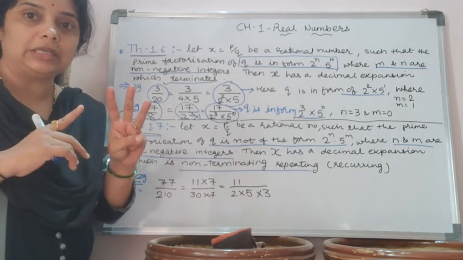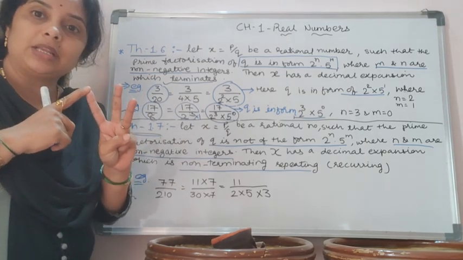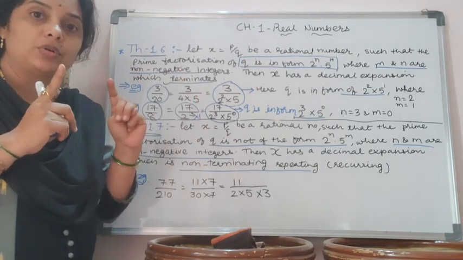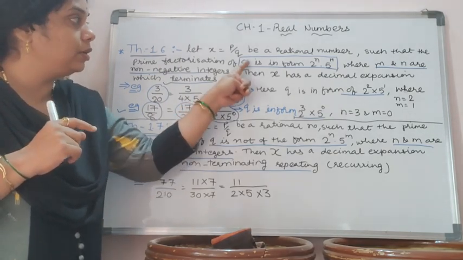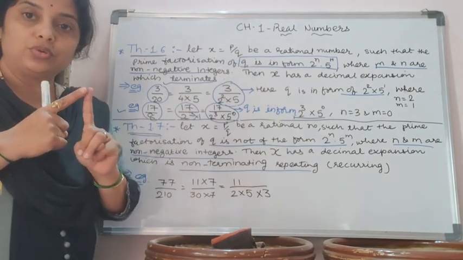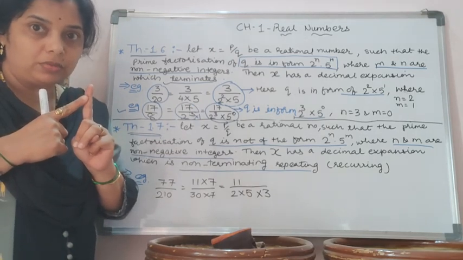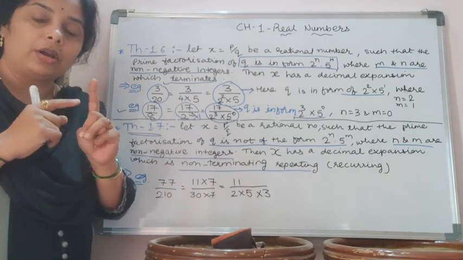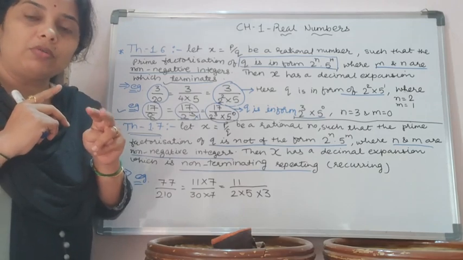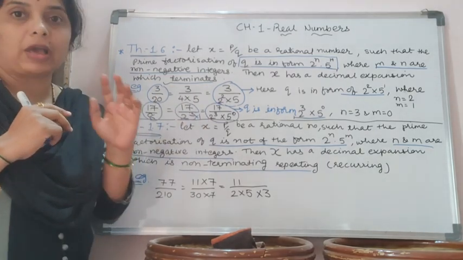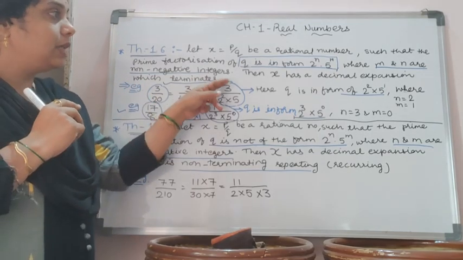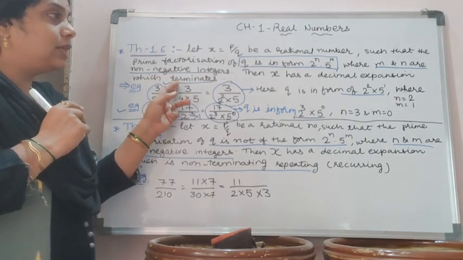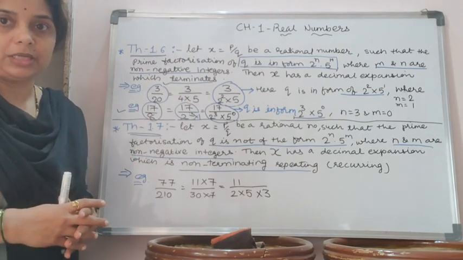Okay, so in these three conditions, when can the decimal expansion terminate? When at the denominator place, at the Q place, 2 and 5 both are involved, or either just 2 is involved or just 5 is involved. So in all these three categories, we can say that the decimal expansion terminates.